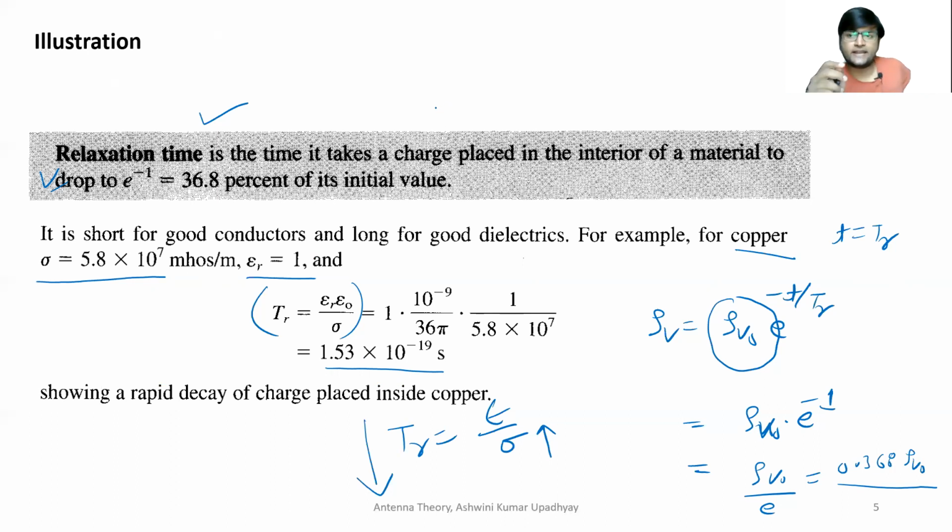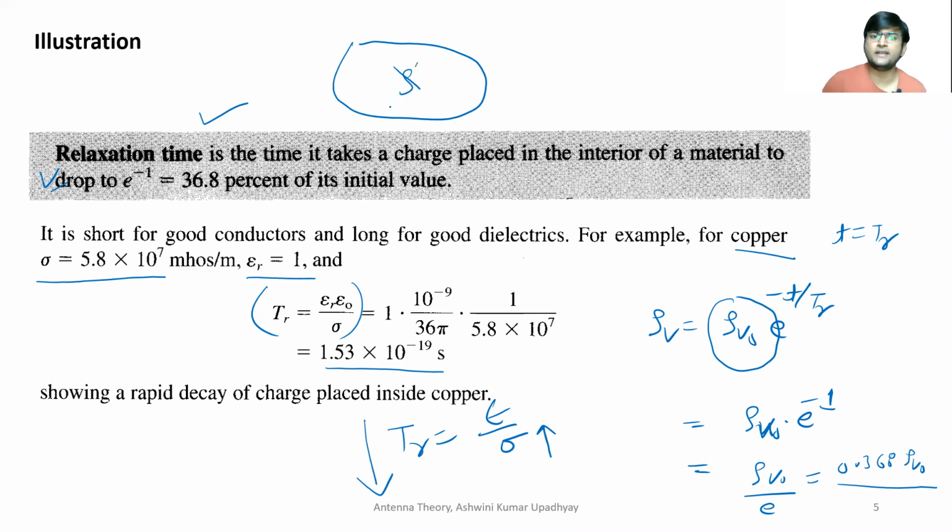So this indicates to us that for any good conductor, charge cannot remain inside a very good conductor. If you leave it inside, it will immediately come to the surface of that material. So tell me one thing, if charge Q cannot remain inside a particular volume, can the electric field remain inside?